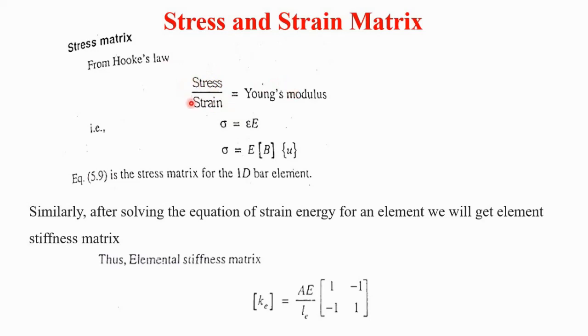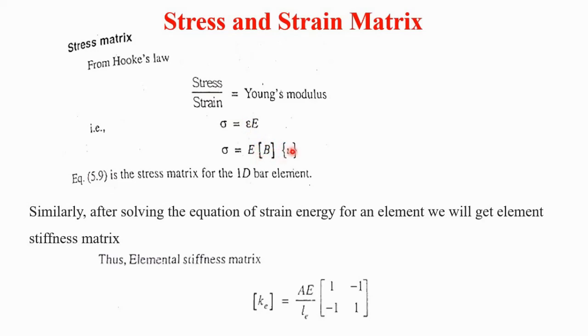So sigma divided by strain ε is equal to capital E. Therefore, stress sigma is equal to Young's modulus E into strain ε, and this strain is equal to B matrix into U matrix.